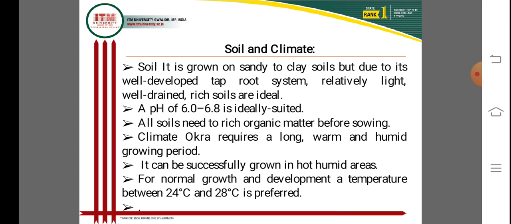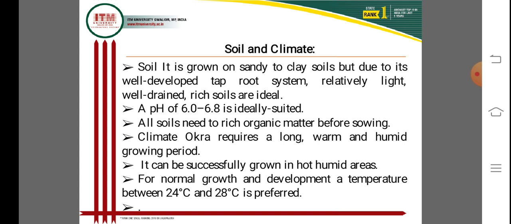It can be successfully grown in hot humid areas. For normal growth and development, temperatures between 24 and 28 degrees centigrade are preferred for the cultivation of okra.